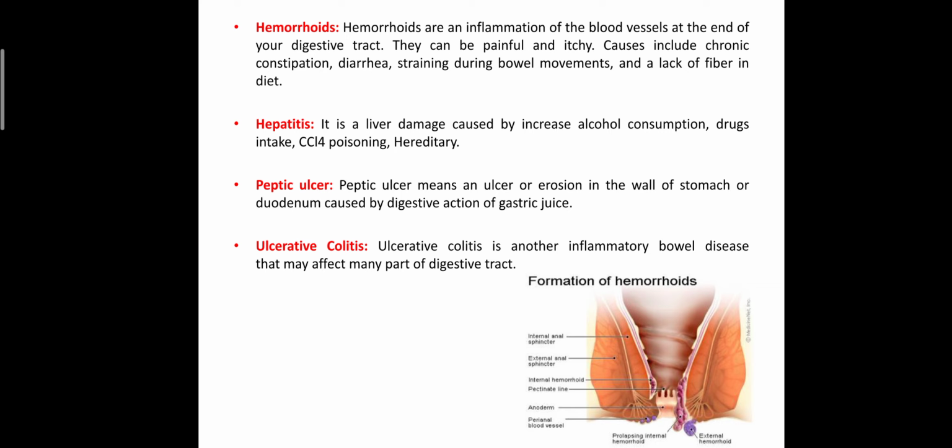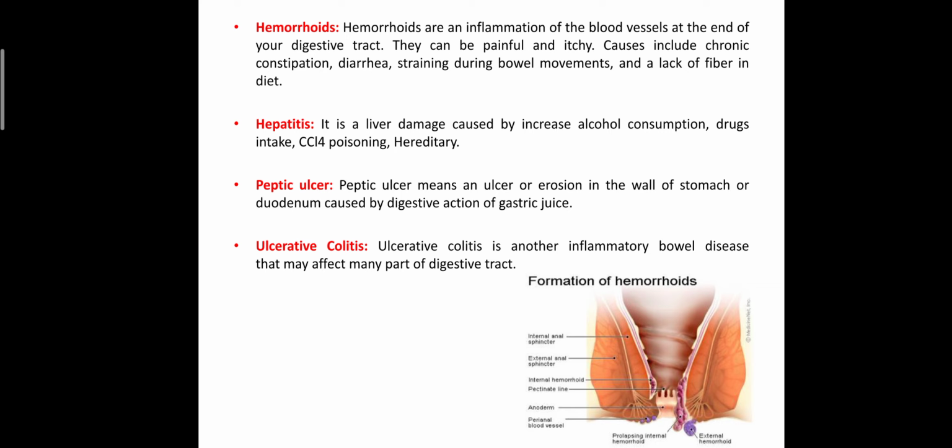So the next condition is hepatitis. It denotes hepatotoxicity or damage of the liver. Dear students, hepatitis occurs due to lack of detoxification process in the liver, consumption of alcohol or certain drugs, or even carbon tetrachloride poisoning, and some hepatitis is hereditary.